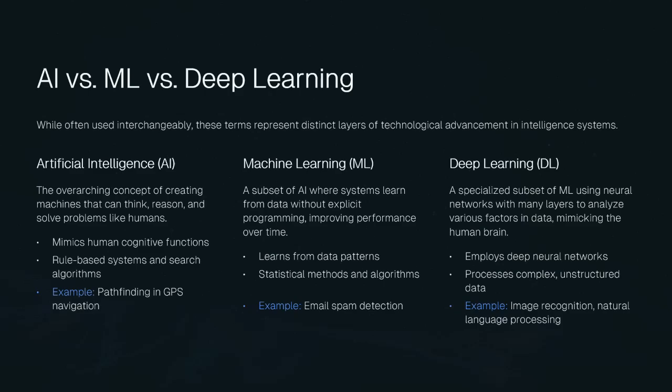Machine learning is a subset of AI, and here's what makes it different. Instead of hand coding all the rules, you feed the system data and it learns the rules itself. Think of a spam filter. You don't sit there and write rules like, if the email contains the words free money, it's spam. Instead, you show the machine learning model thousands of emails, some spam, some not spam, and it figures out the patterns on its own. The system learns what spam looks like by finding patterns in the data.